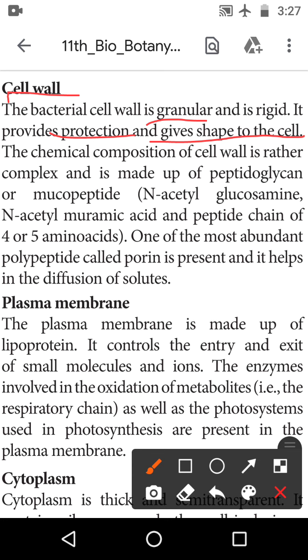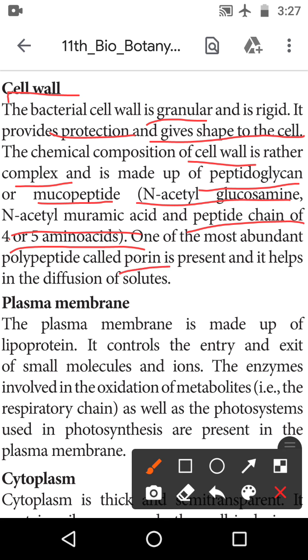The chemical composition of the cell wall is rather complex and made up of peptidoglycan and mucopeptide. The mucopeptide has N-acetyl glucosamine and N-acetyl muramic acid, and a peptide chain of 4 to 5 amino acids is present in this cell wall. One of the most abundant polypeptides, called porin, is present and helps in the diffusion of the solute.